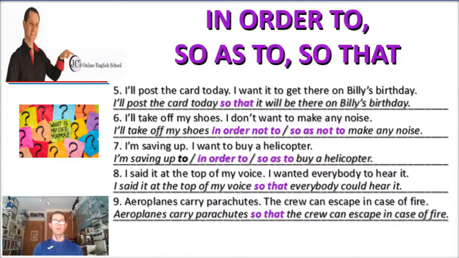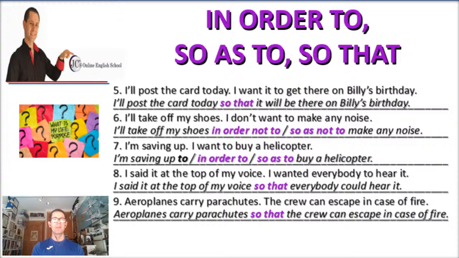I thought there were 9, but no, there were 10, but no, there are 9. Let me read number 5 again. I'll post the card today so that it will be there on Billy's birthday. Number 6. I'll take off my shoes, or I'll take my shoes off in order not to make any noise, or so as not to make any noise. Number 7. I'm saving up to, in order to, or so as to, buy a helicopter. Yeah, you probably have to save a lot of money.